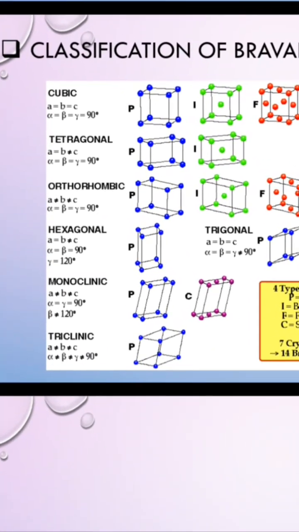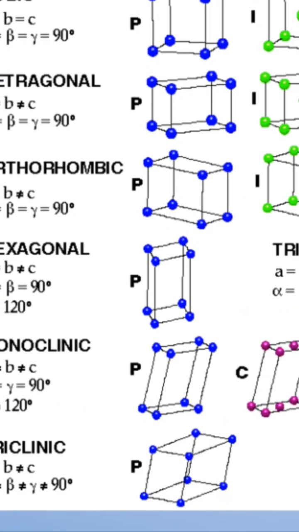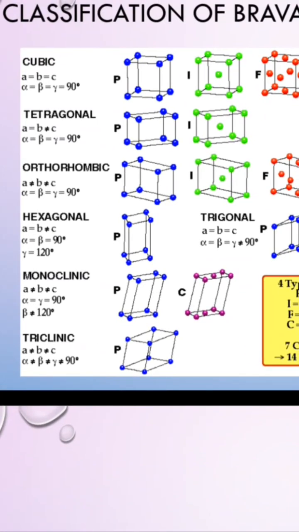Next, tetragonal: A equals B, which is not equal to C, and alpha equals beta equals gamma equals 90 degrees. Here all the angles must be 90 degrees, but height and base must not be equal. Then it forms only 2 types of structure: the first is primitive and the other is body centered.